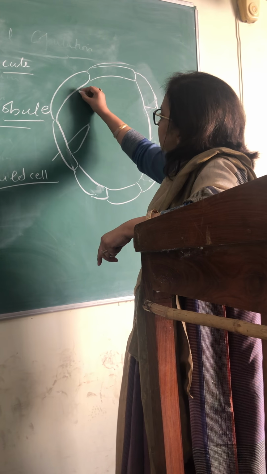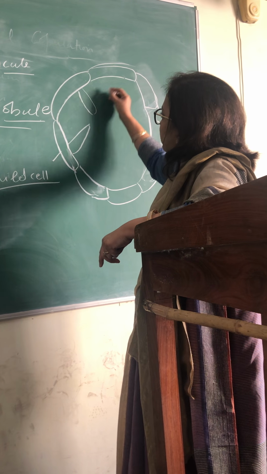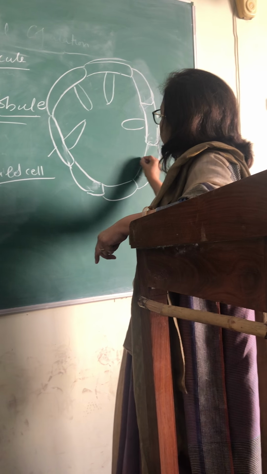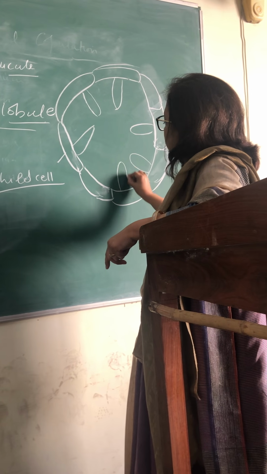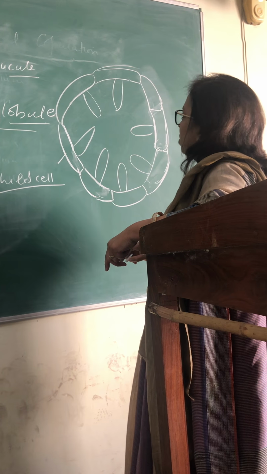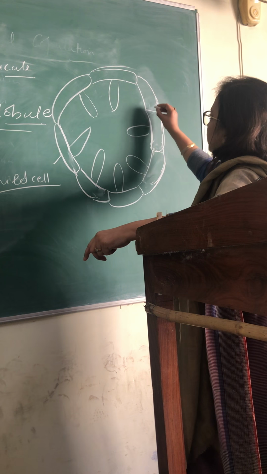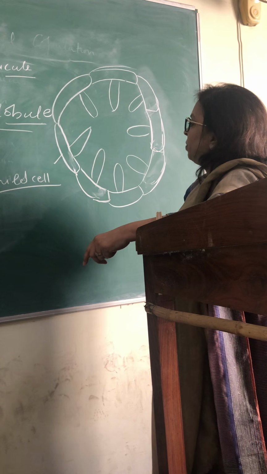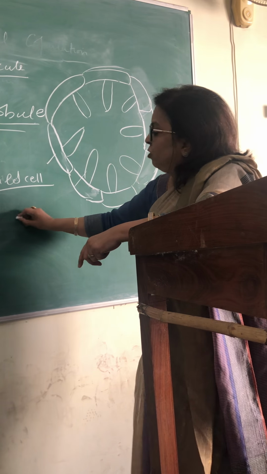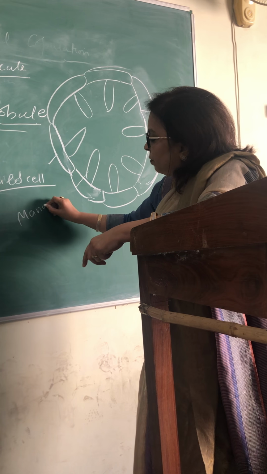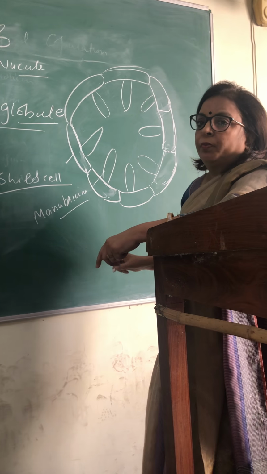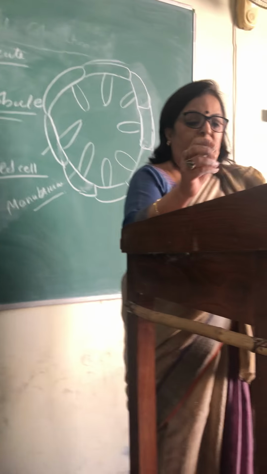And each shield cell has a rod-like cell in the center. If the shield cells are 8 in number, these rod-like cells are also 8 in number. They are known as manubrium. So manubrium are also 8 in number, just like the shield cells.